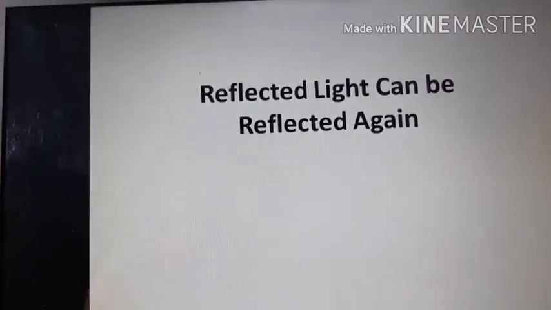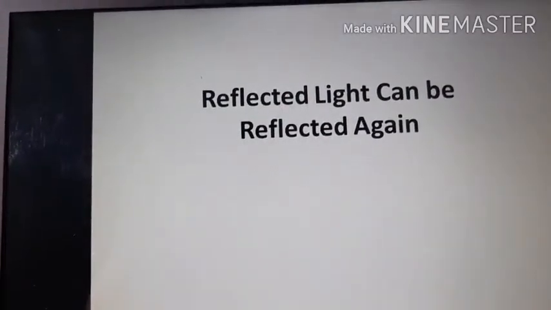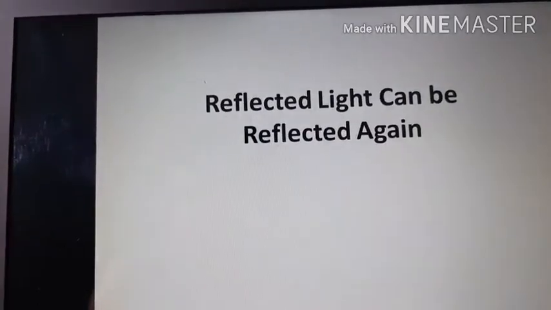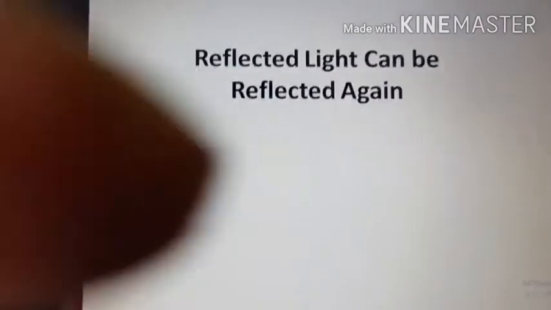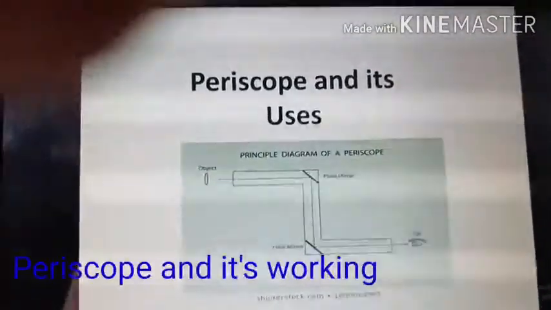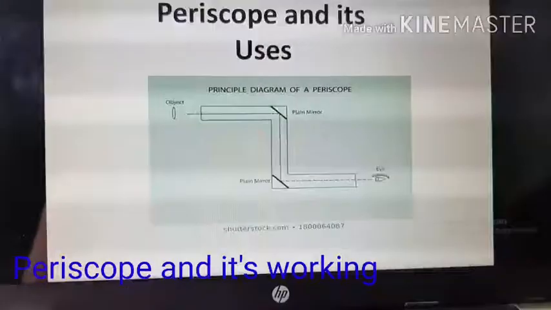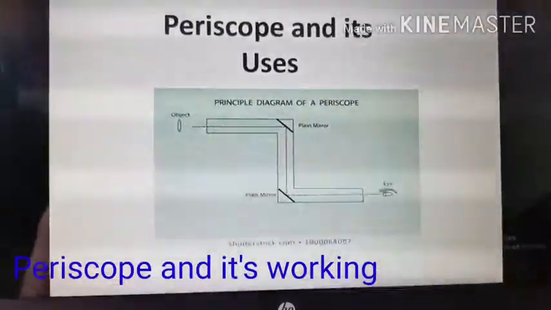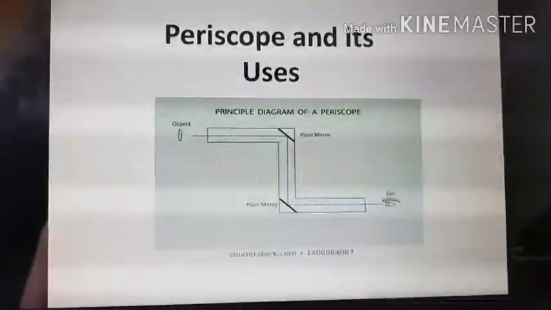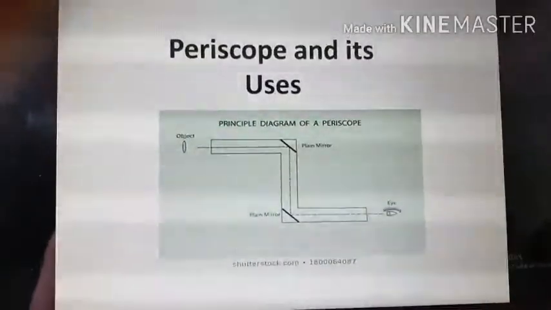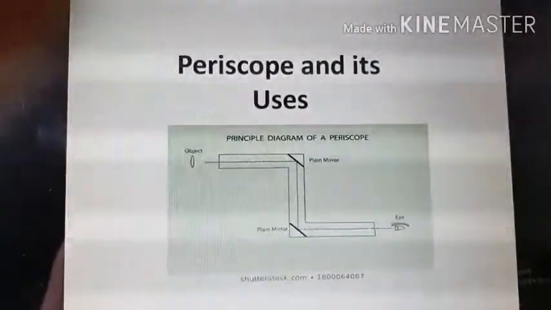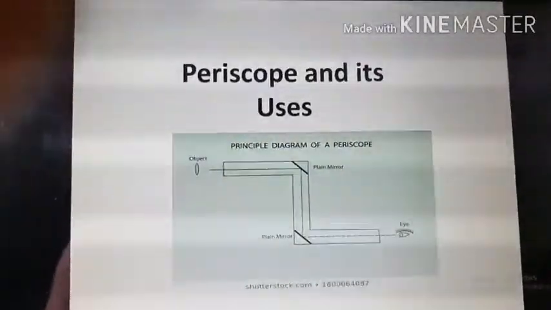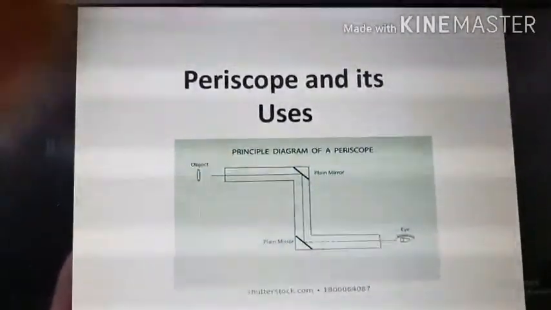An optical instrument in which the reflected light is reflected again is a periscope. So today we will be discussing a periscope and its uses. You see, a periscope is a long tubular device through which a person can see objects that are out of the direct line of sight. A periscope gives us a higher view than normal.